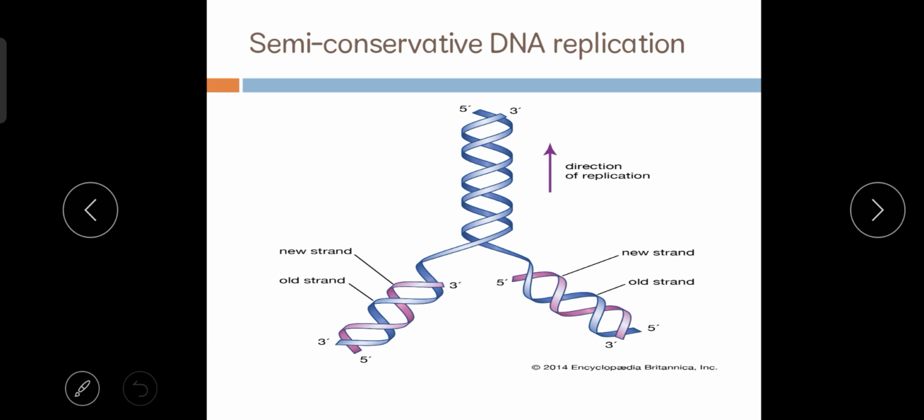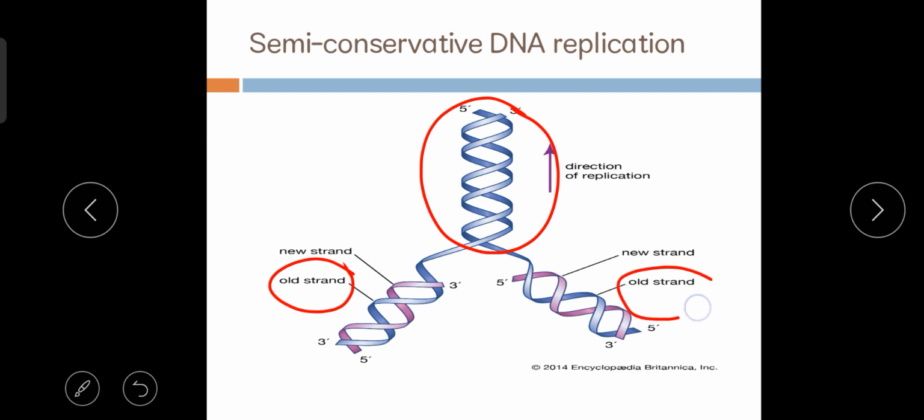So you can see here, the blue color is the parent DNA. Both diagrams are the same. The blue strand represents the old strand, and after separation the pink or red colored strand represents the new strand.